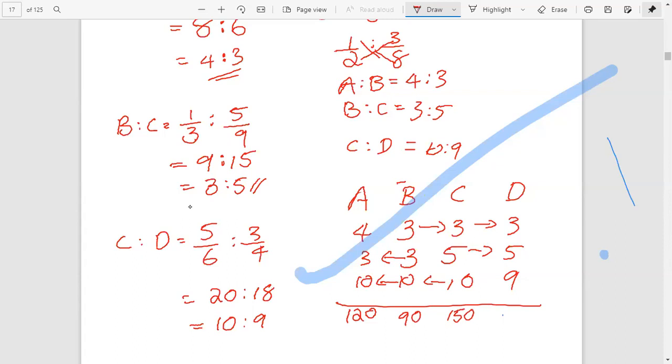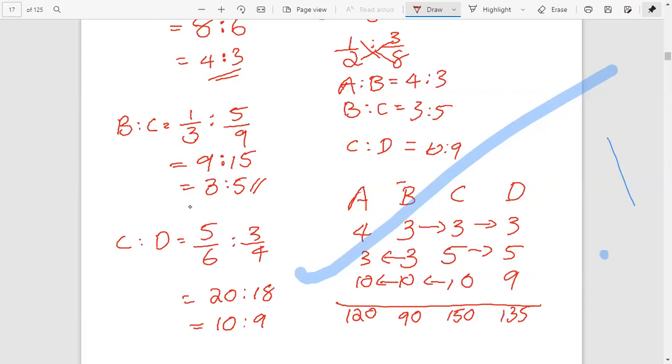3 into 5, 15. 15 into 9, just a minute. Is there any mistake? Okay. It's correct, sir. Okay. 3 into 5, 15. 15 into 9, 135. If we simplify, we get the answer.